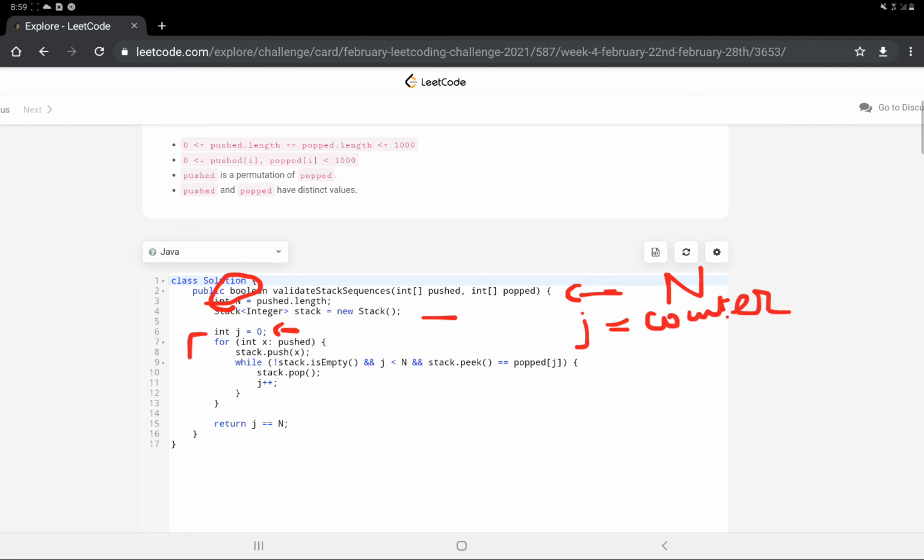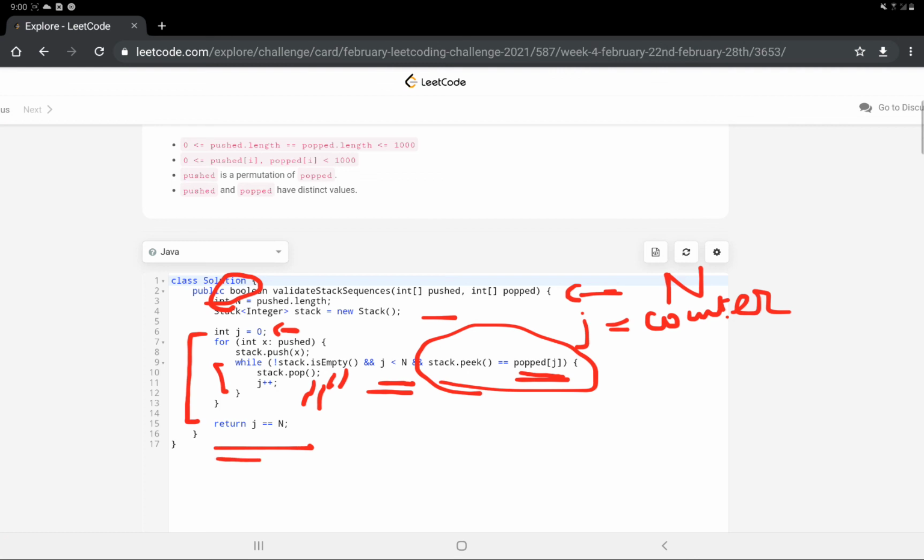For every value in pushed, we first push it into the stack, and while the stack is not empty, j is less than n, and the top of the stack is equal to the value that has to be popped, we perform the pop operation on the stack and increment the counter. At the end we compare the counter with the length of the pushed array. If it's equal, we return true, else we return false.